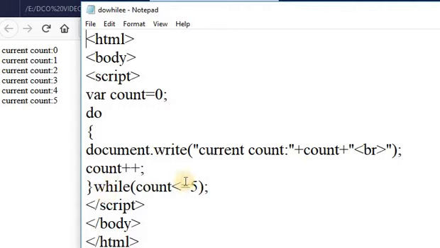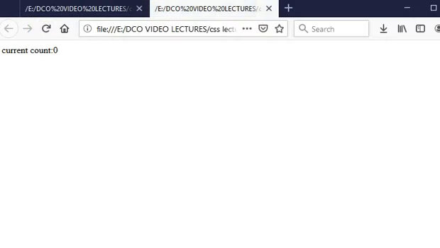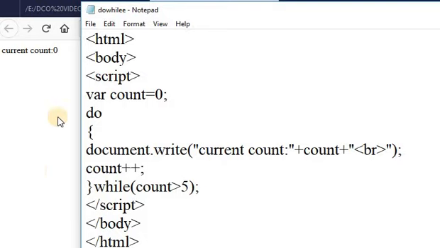Here suppose I am taking count is greater than 5. Then what will happen? Let's check. I am saving this file and executing the file. In this example, the output is current count 0.